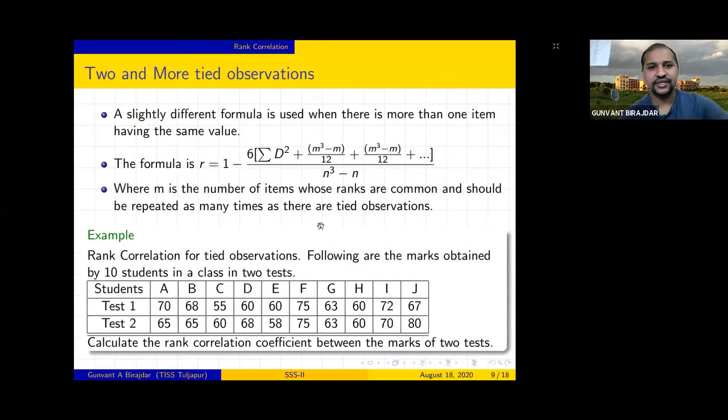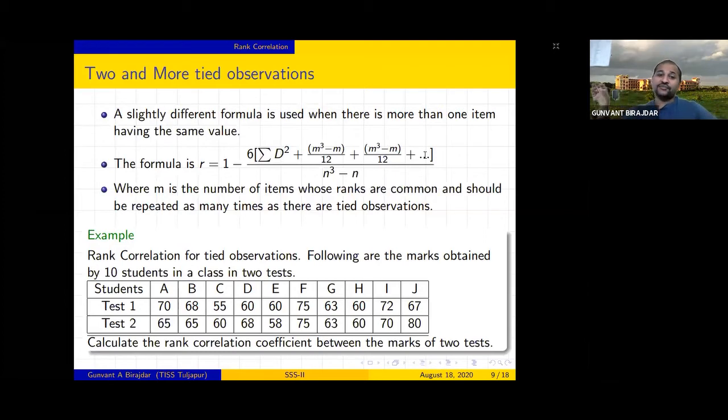So now the next case, which I said before, that if 2 or more than 2 observations are tied, means same observations, at that point of time how do we solve that example? That is one more question. So they gave one factor called the correction factor, that is nothing but m cube minus m upon 12. So you have to add that. R is equal to 1 minus 6 into summation d square plus m cube minus m upon 12 plus this plus this.